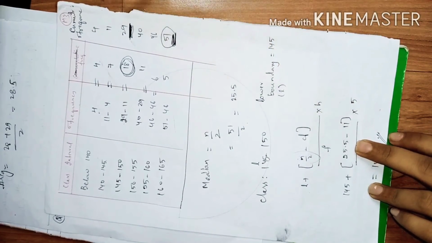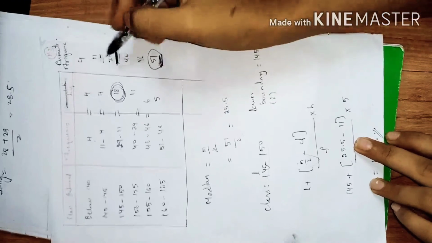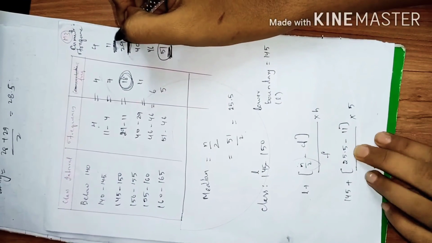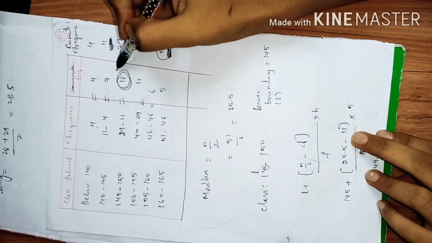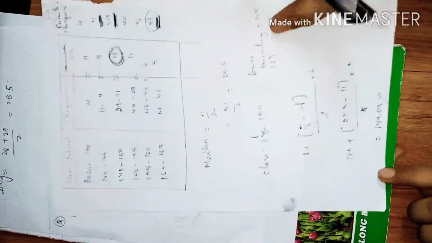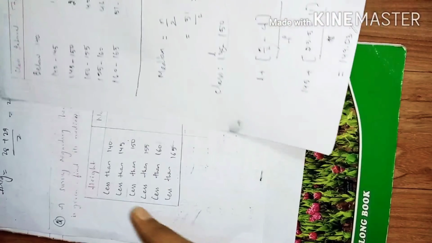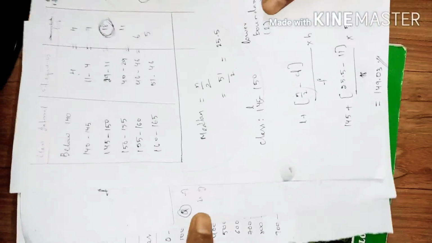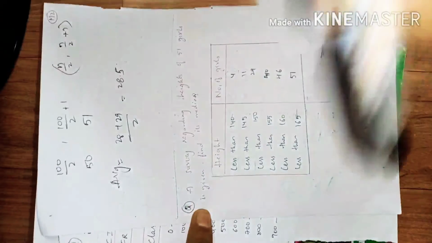Cf is the preceding class frequency, so cumulative frequency. So it's 11, and f is the frequency of that particular class, which is 18, and h is the class size, which is 5. So hence we found it. We completed this problem. Now moving on to a different model.